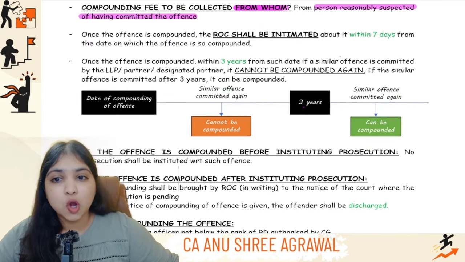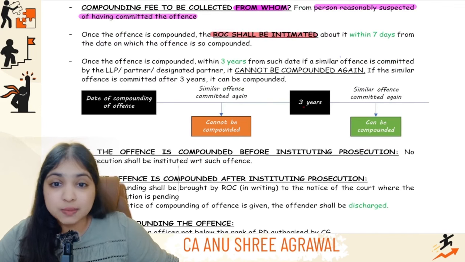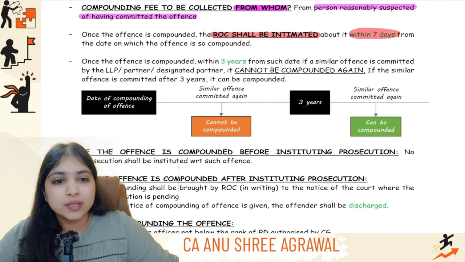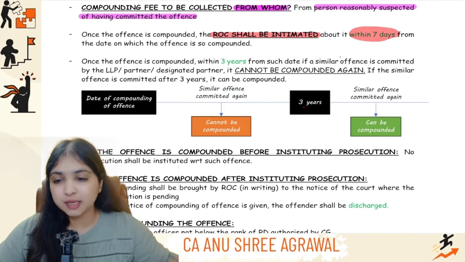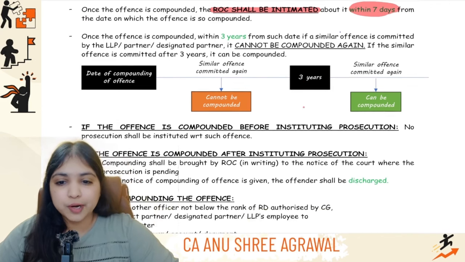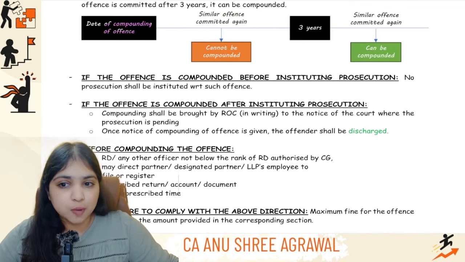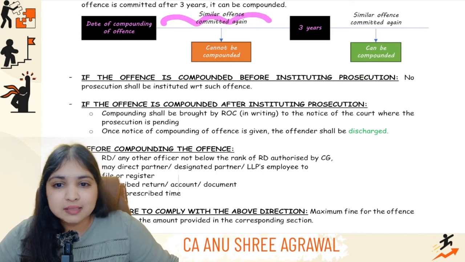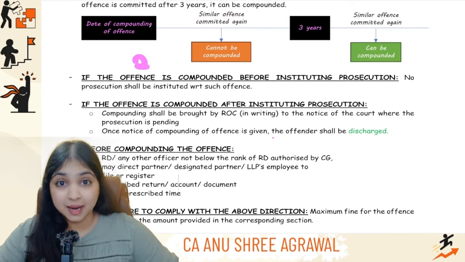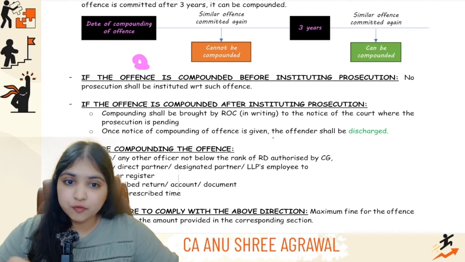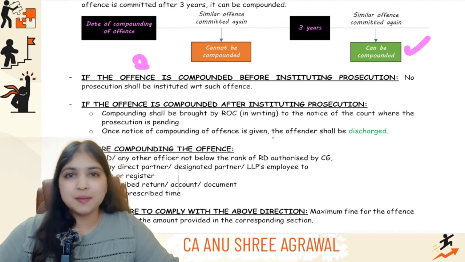Then once the offense is compounded, even this we learnt, ROC has to be informed about it within 7 days. Within 7 days of compounding, ROC has to be informed about it. Then the whole 3 years point, look at the diagram straight away, you will understand the 3 years point. Once the offense is compounded, from the date of compounding, for the next 3 years, if you do similar offense again, then you cannot get compounding done once again. But if you commit a similar offense after these 3 years, then it can be compounded again.